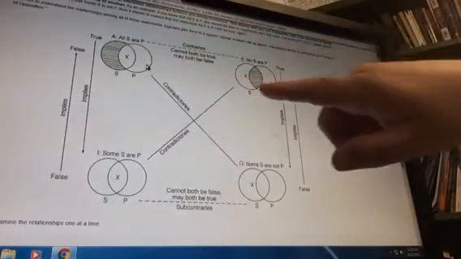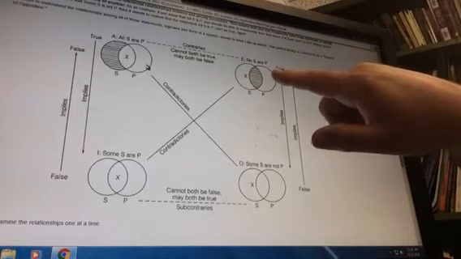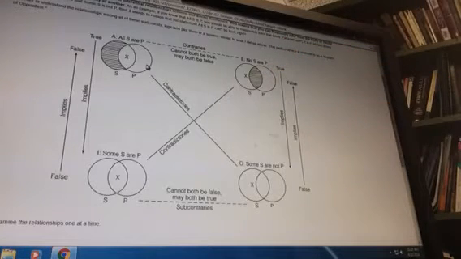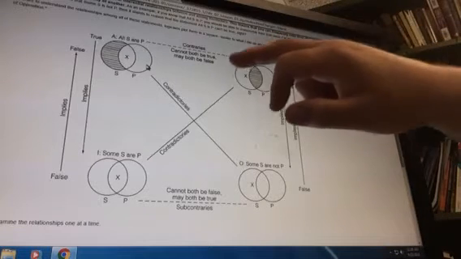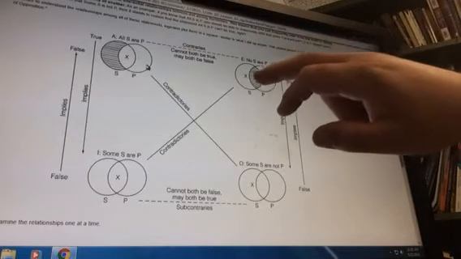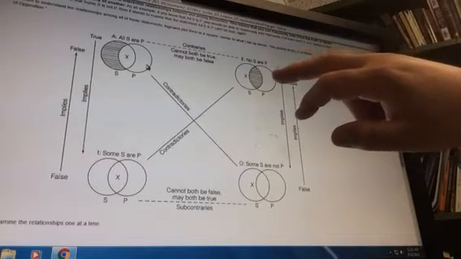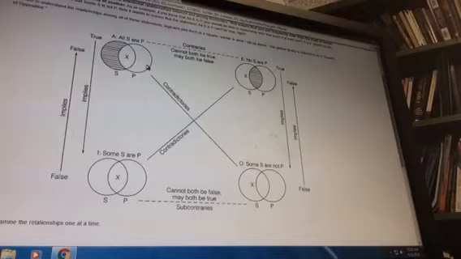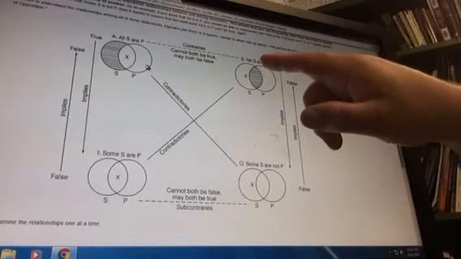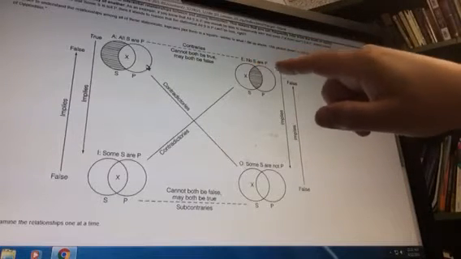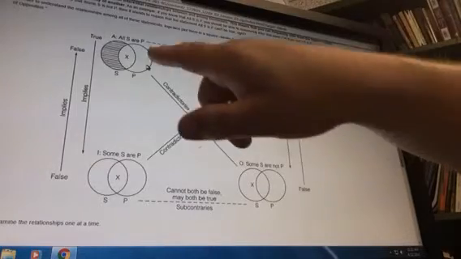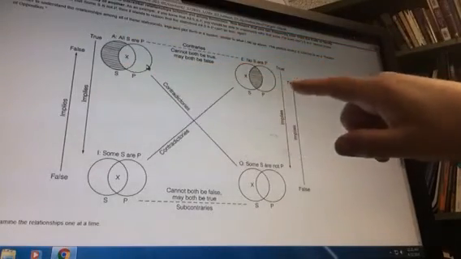There's a negative version of it which says no S are P, and that's negative in the sense that it's universal. It's saying something is not true of anything that is an S. It is not a member of the P class. And then it gives you little Venn diagrams here of what that actually looks like.